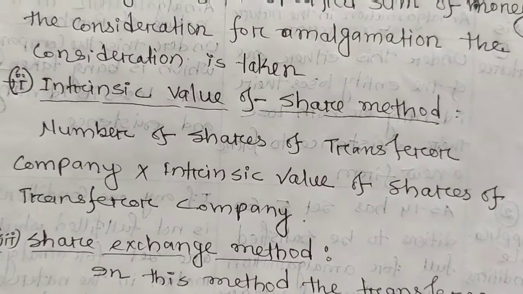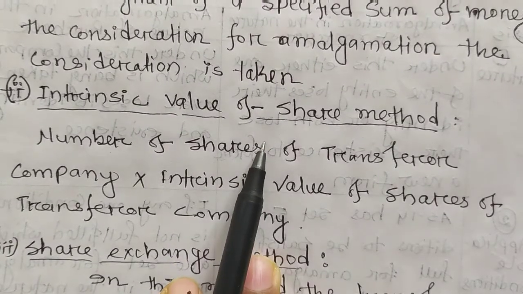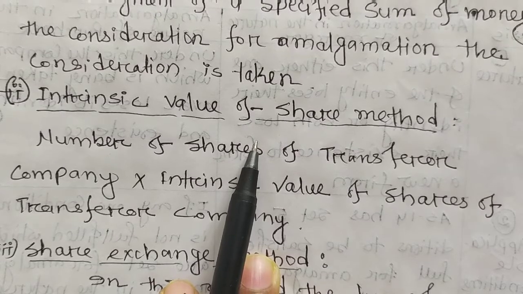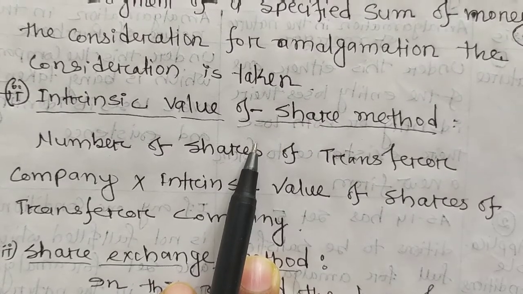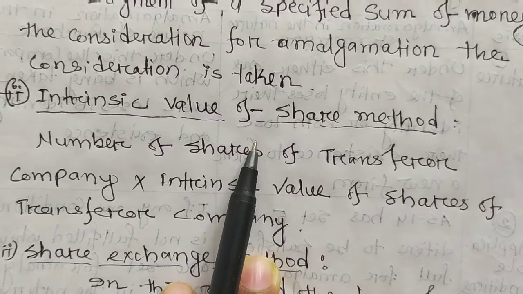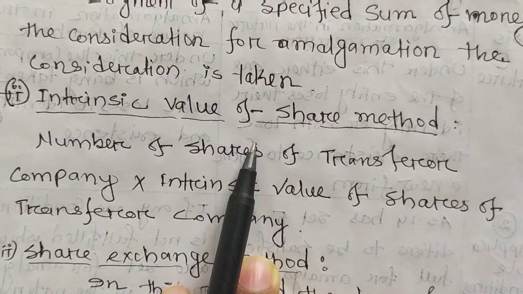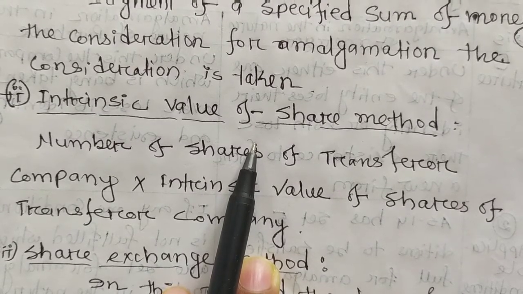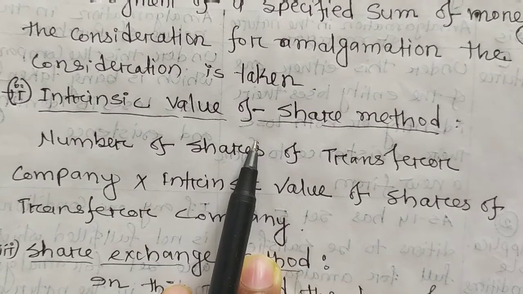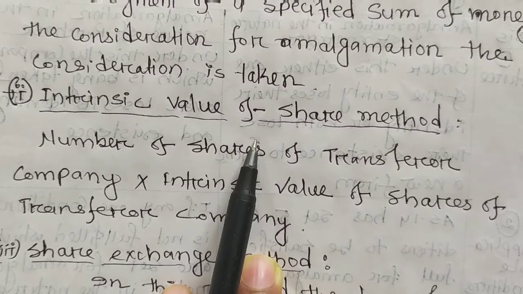Next look, intrinsic value of share method. What is intrinsic value? How is it valued? You can find it in the valuation of shares. Now intrinsic value means valuation of shares on the basis of the net assets available to the company. On the basis of net assets available to the company, the intrinsic value of shares is found out. Is it clear? And on the basis of that also, the purchase consideration may be paid for the amalgamation.